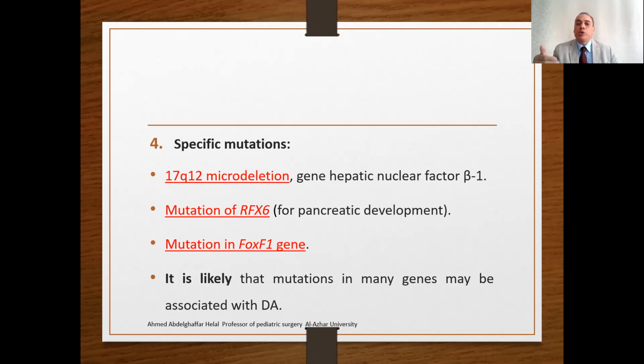It may be related to specific mutations described in the literature, maybe microdeletions, maybe mutations in some genes involved in pancreatic development, maybe mutations in the FOXF1 gene. So it is likely that mutations in many genes may be associated with duodenal atresia, and there is no specific mutation in a certain gene.